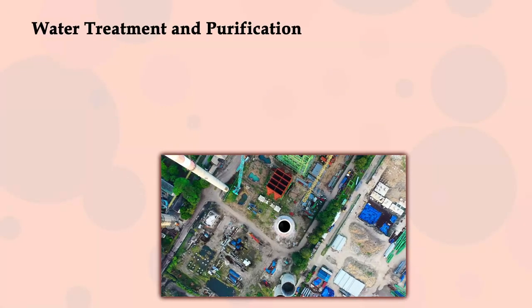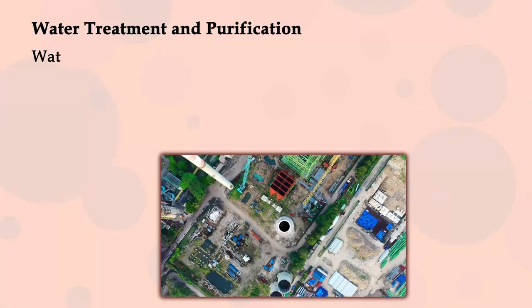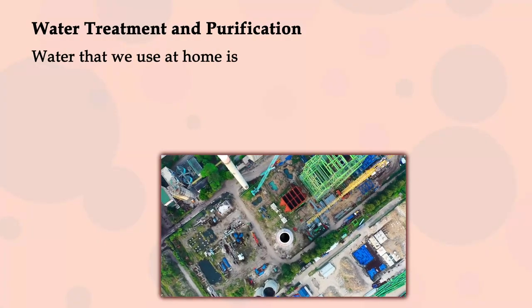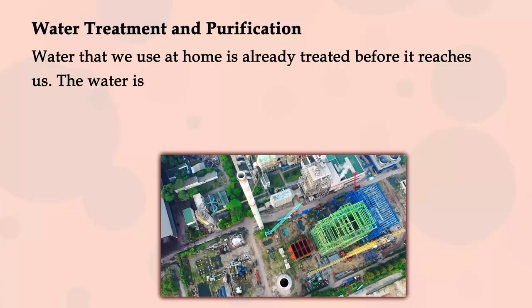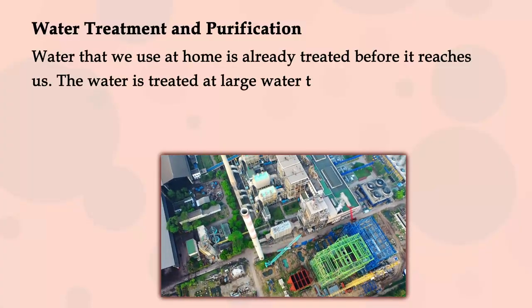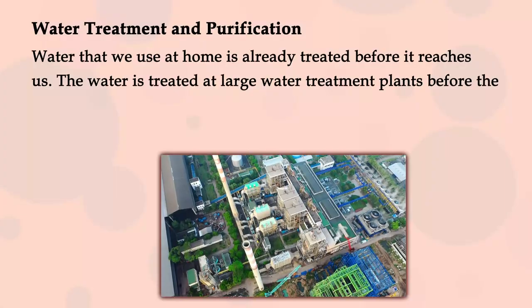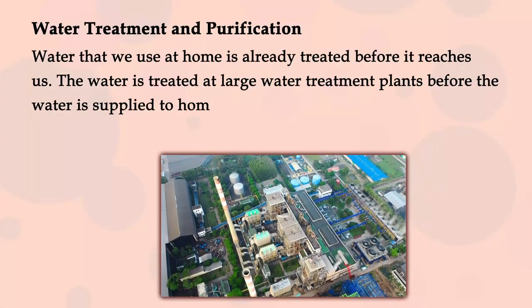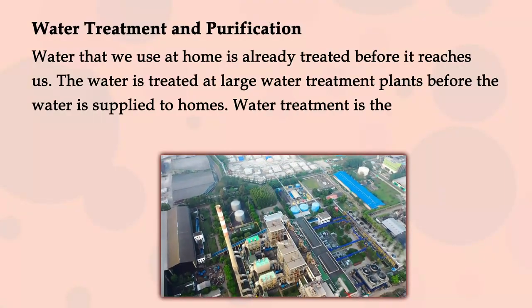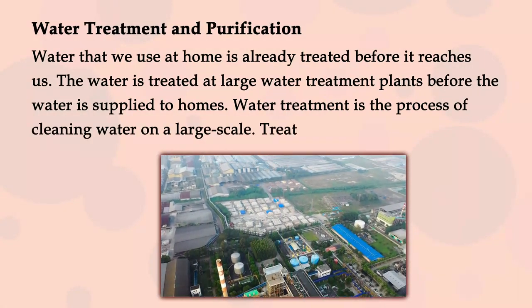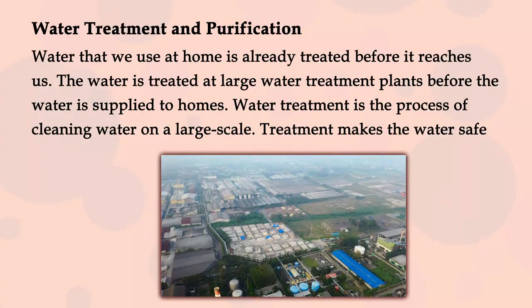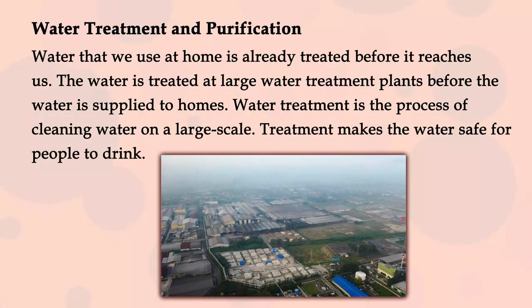Water treatment and purification. Water that we use at home is already treated before it reaches us. The water is treated at large water treatment plants before the water is supplied to homes. Water treatment is the process of cleaning water on a large scale. Treatment makes the water safe for people to drink.